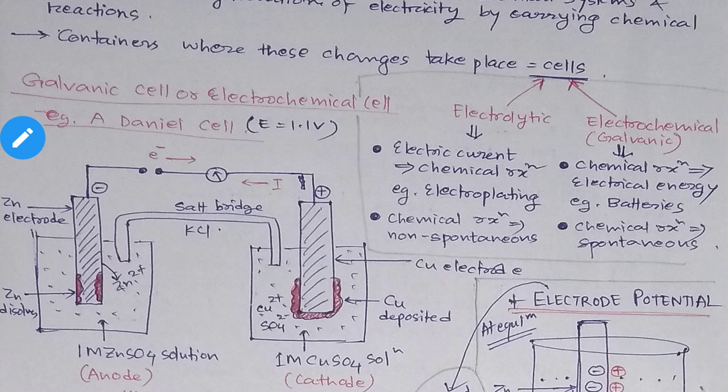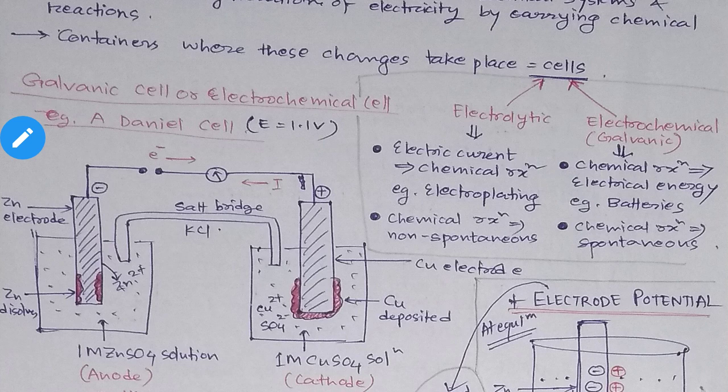You have to supply electricity from the external source. As the reaction is non-spontaneous, it will not take place without the external help, so you have to provide electricity from outside, and once you provide it, the chemical reaction will start happening. So this is the vice versa of electrochemical cells.